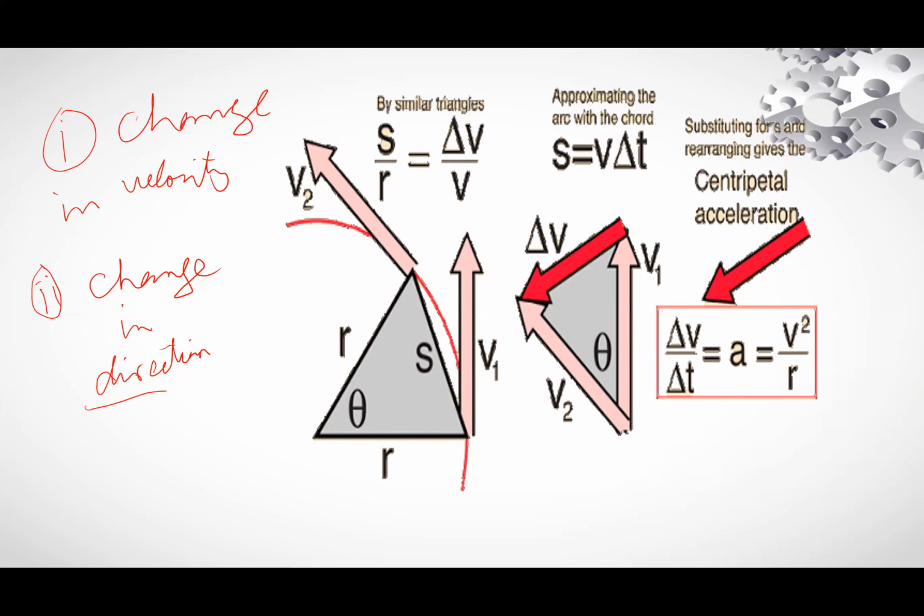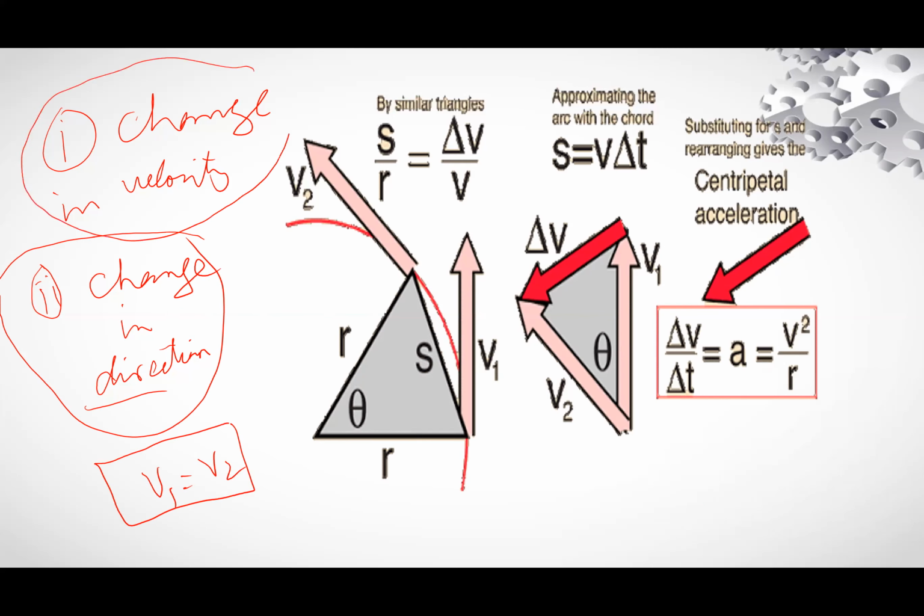So here the acceleration is due to change in direction. Here the body is moving with constant velocity, V1 is equal to V2. And here the acceleration is not due to change in velocity, but due to change in direction.